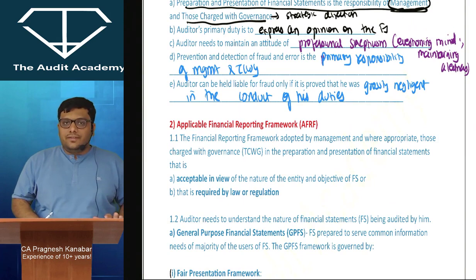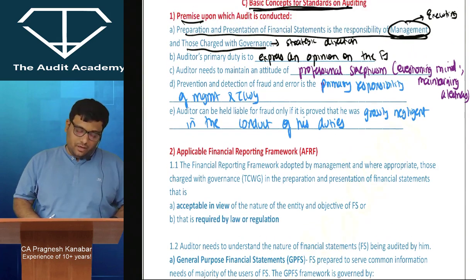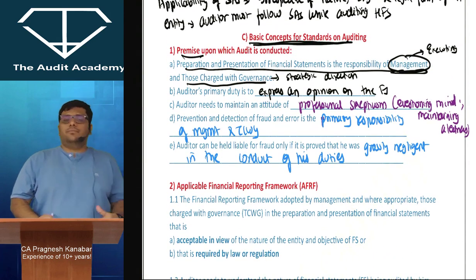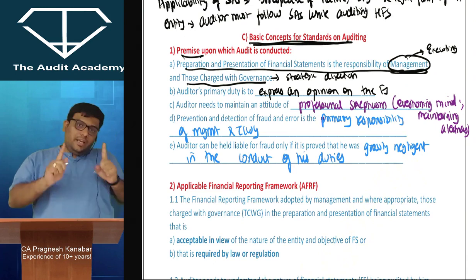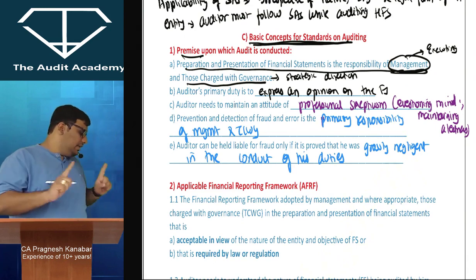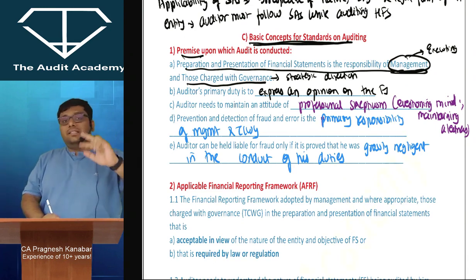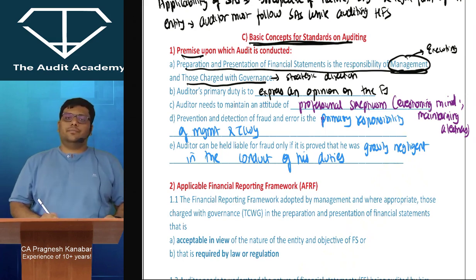Am I clear with this? Yes, sir. All right. So tell me, correct or incorrect? Prevention and detection of fraud and error is the secondary objective of the auditor. Correct. Prevention and detection of fraud and error obviously is the secondary objective of the auditor.